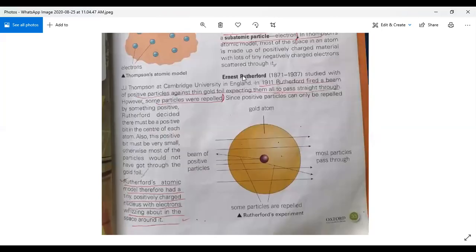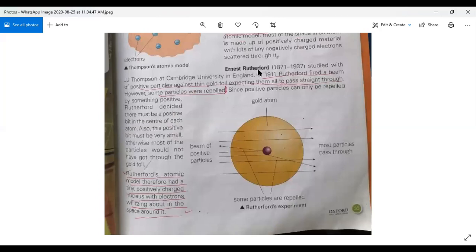The next heading will be Ernest Rutherford. You will also write the date 1871 to 1937. Now your answer will start from here: in 1911, Rutherford fired a beam of alpha particles against thin foil, expecting them all to pass straight through. Some particles were repelled. Your answer will start from here till repelled.